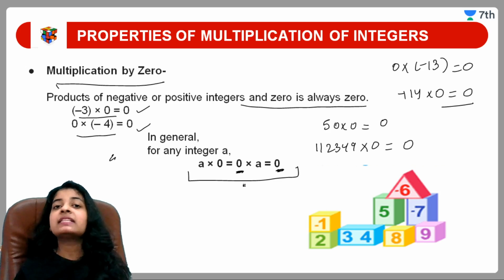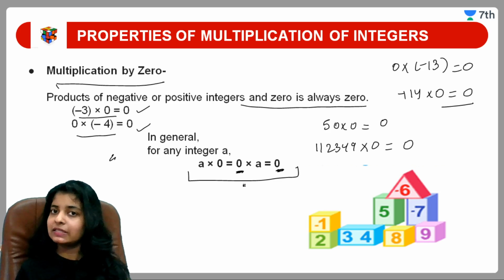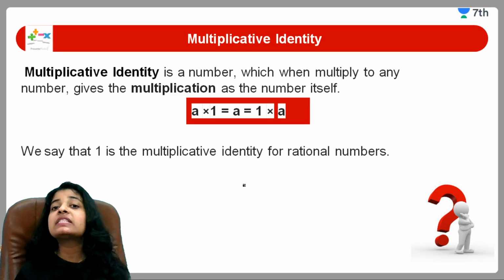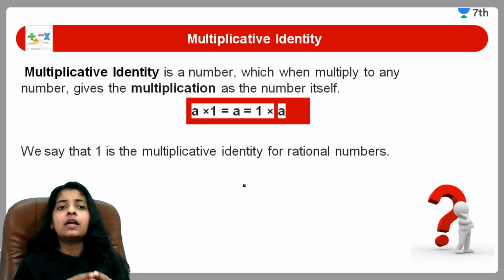ठीक है? Means in short, let me tell you, when you are multiplying any digit by 0, in return you will get 0. That's why we used to call 0 a magical number. 0 से कुछ भी multiply होता है, हमें 0 ही मिलता है. I hope multiplication by 0 is also clear to you guys. Moving towards the next, that is multiplicative identity. Now what is this multiplicative identity?